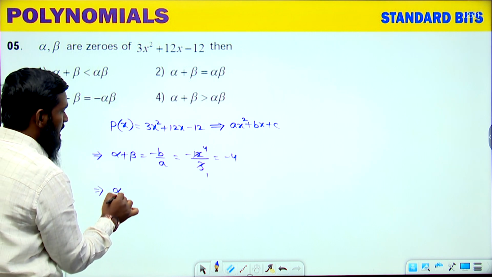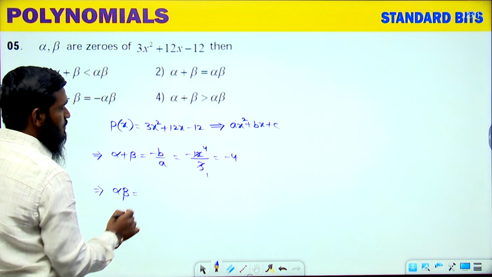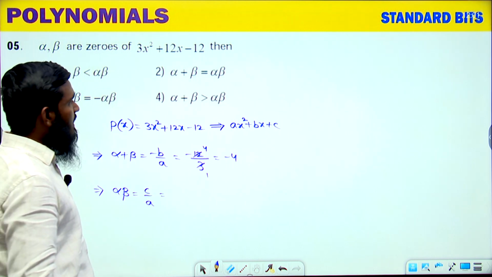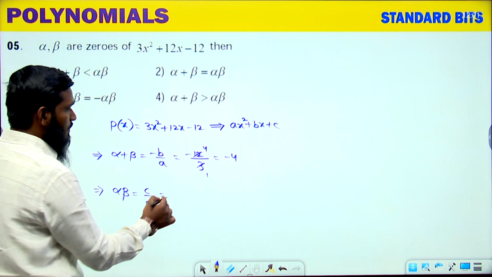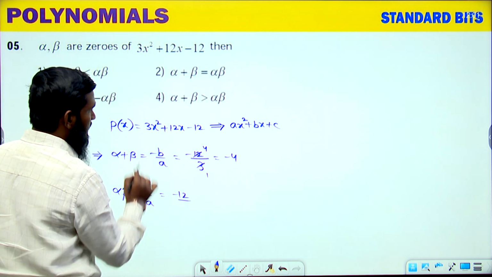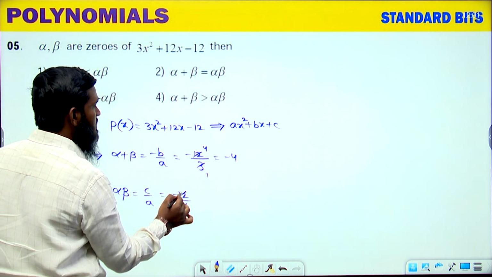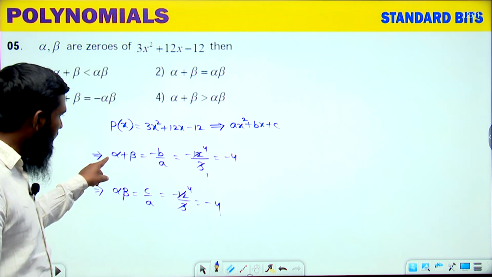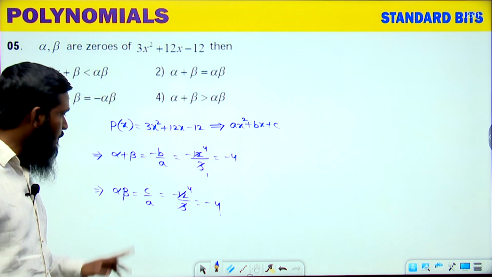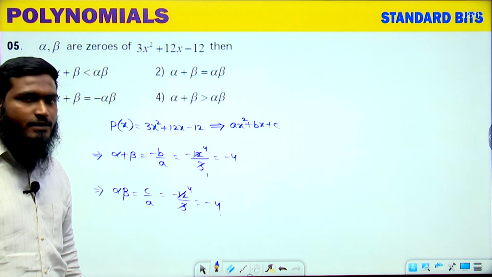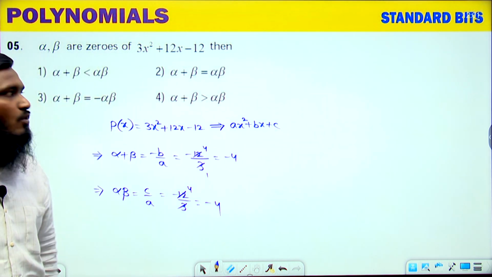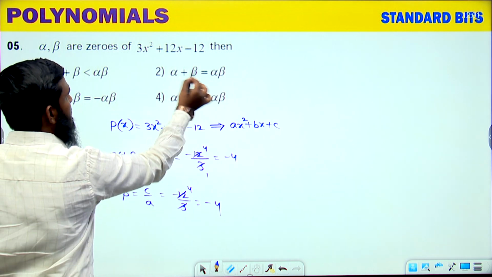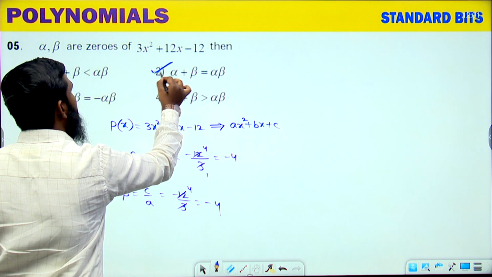Now next one, alpha into beta is equals to, what is the formula? C by a. What is the c value we are having now? The c value is equals to minus 12 divided by the a value 3. 3 ones are 3, 3 fours are 12, which is equals to minus 4. So if you are seeing the answer carefully, alpha plus beta is equals to minus 4, alpha into beta is equals to minus 4, meaning two values we are getting equal. So if it is equal, then we can go with alpha plus beta is equals to alpha into beta. Option 2 is correct.